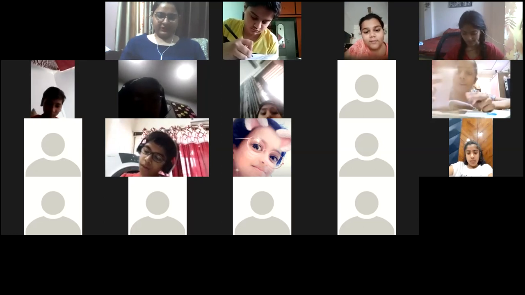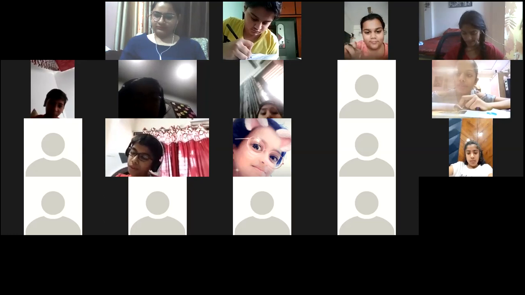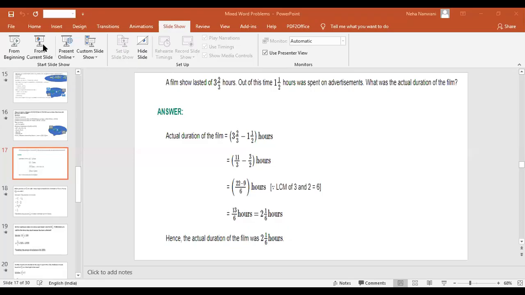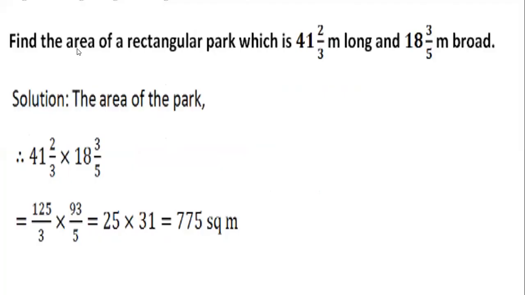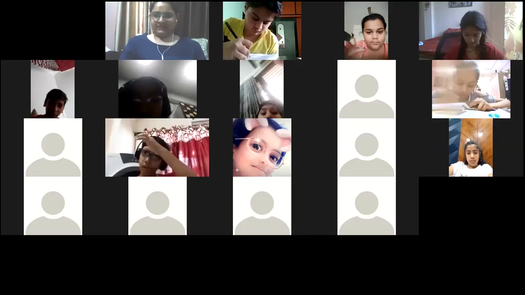You want to see the question again, Prabnoor? Sorry, I'm showing you the answer as well. Area of a rectangular park, the length is 41 2 by 3 meters. The breadth is 18 3 by 5 meters. Let me see.